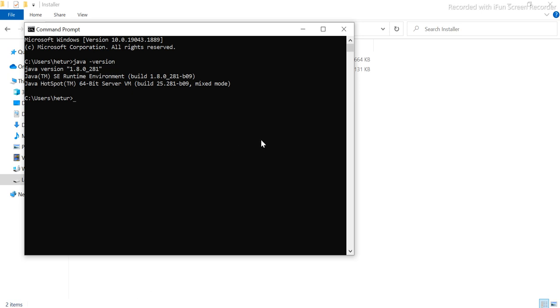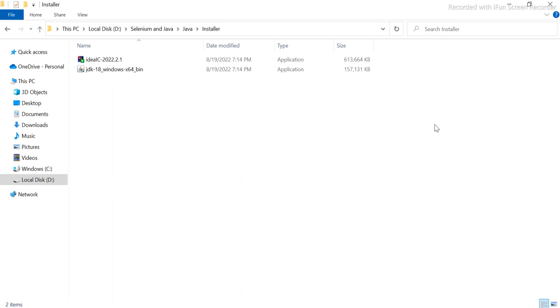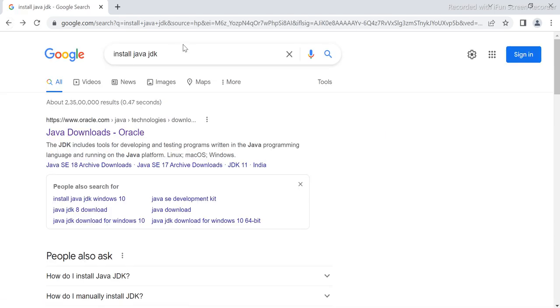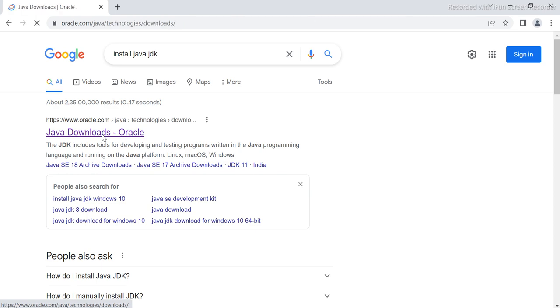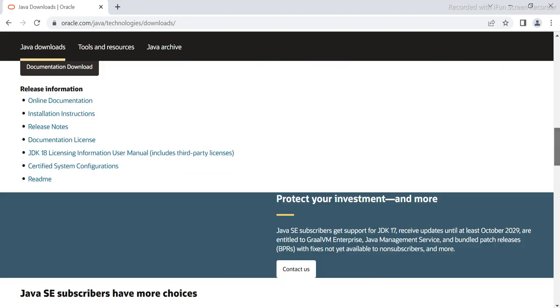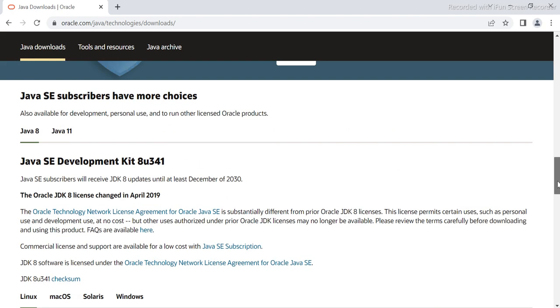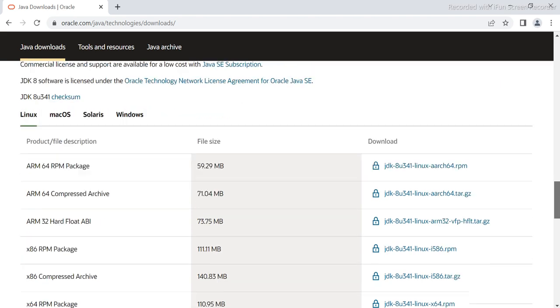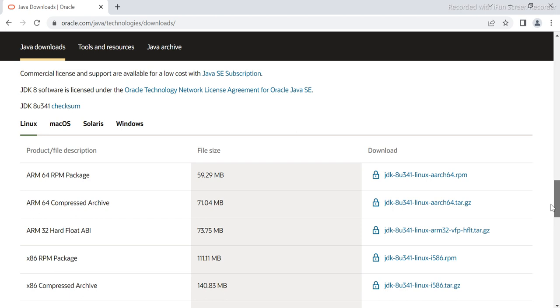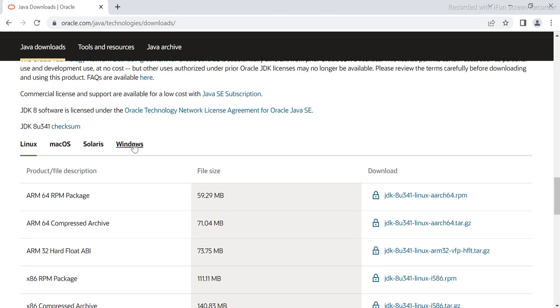One second, guys. Let me check it once again. JDK, okay, Java 1.8. No, guys, I don't want 1.8 because I already have 1.8. Let me see. One second. Java 8.